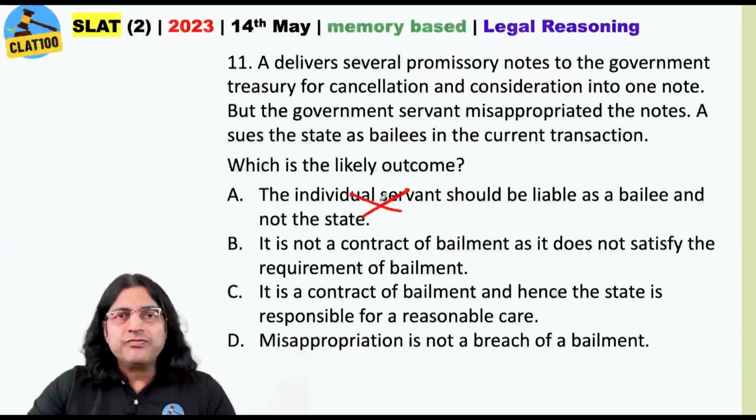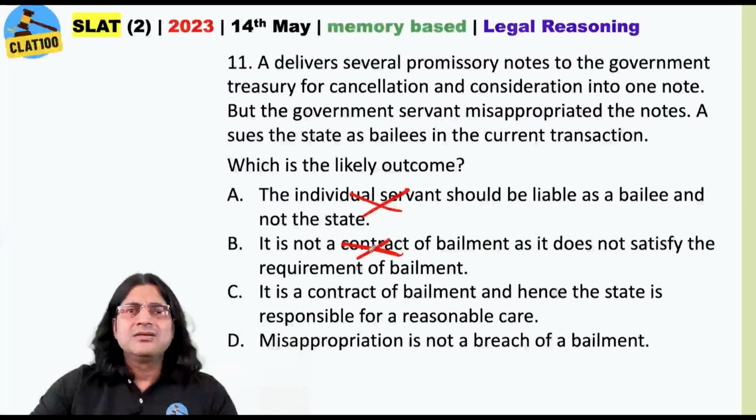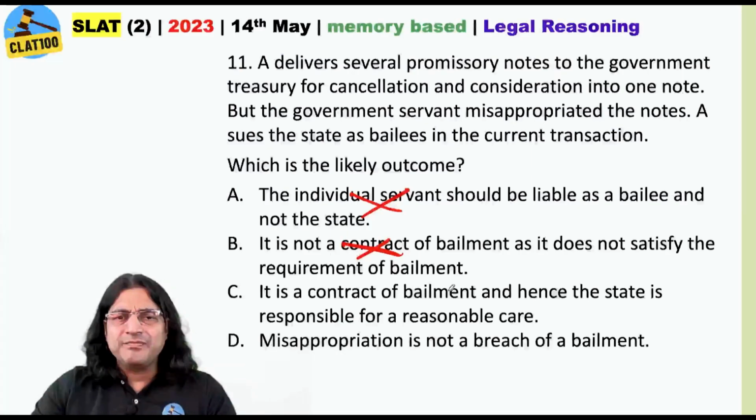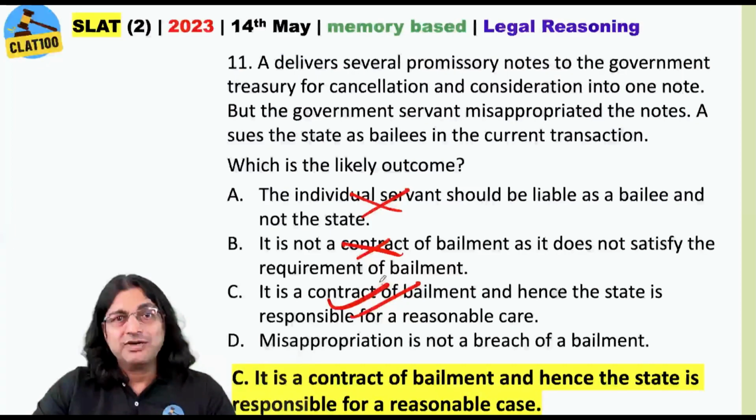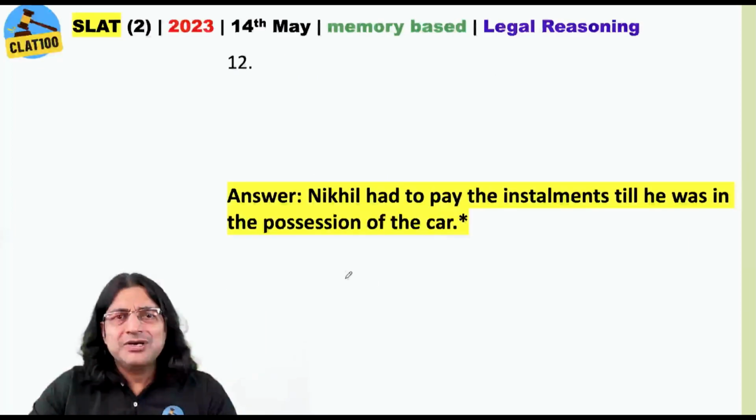Why? The individual servant happened to be there because of being a government servant. A hadn't gone to that individual servant in his personal capacity. A had gone to the government. It is not a contract of bailment as it does not satisfy the requirement of bailment. Which requirement? Okay. It is a contract of bailment, of course it is, and hence the state is responsible for reasonable care. Yes, yes, and yes. So that's your answer.